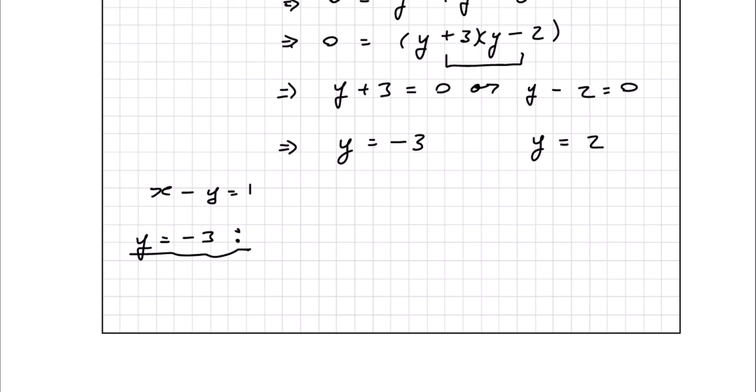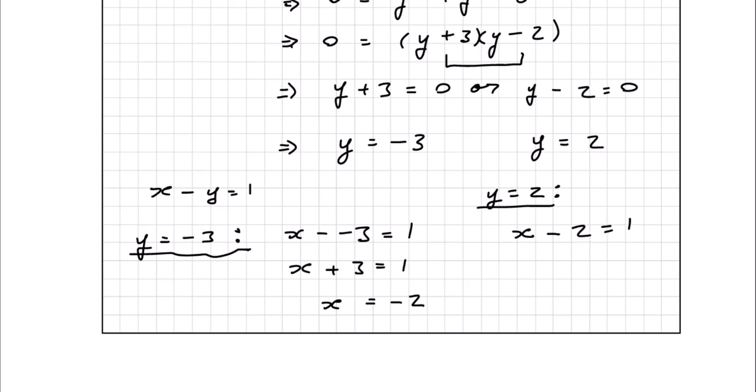So that will give me x minus minus 3 is equal to 1, which is just x plus 3 is equal to 1. Subtract 3 from the left hand side. That gives me x, because 3 minus 3 is 0. Subtract 3 from the right hand side, we get minus 2. Now let's say y is equal to 2. We have x minus 2 is equal to 1.